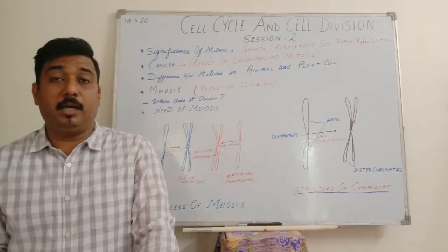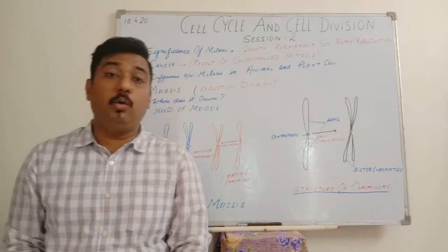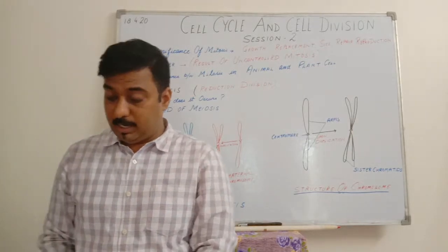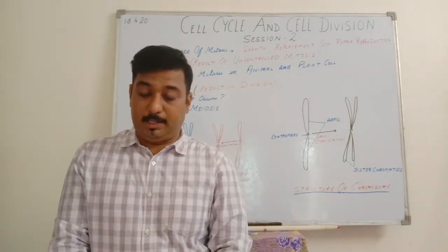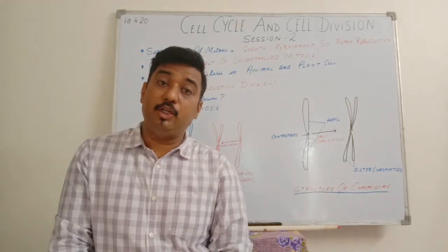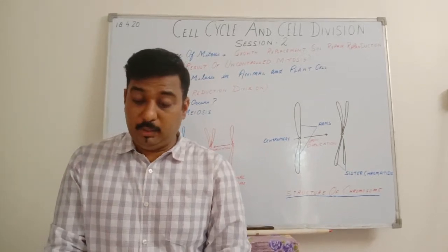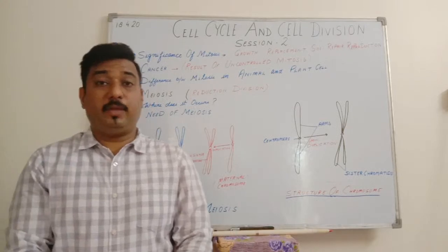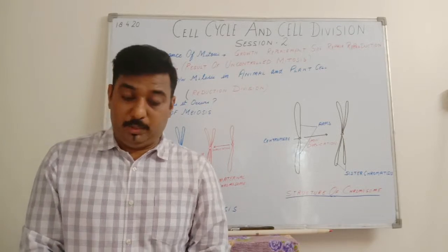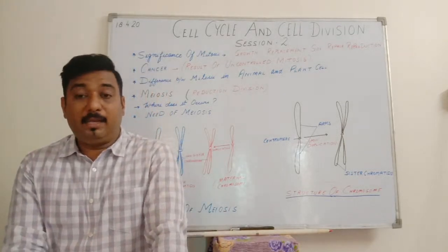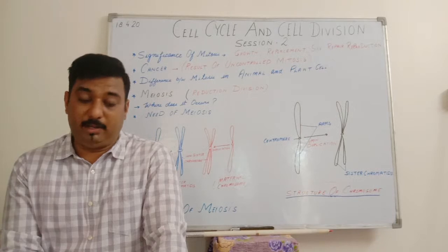The first one is mitosis. Mitosis occurs in two phases. The first one is karyokinesis, that is the division of nucleus, and the second one is cytokinesis that I had told you. This karyokinesis is also called the nuclear division. Why is it called the nuclear division? Because in this phase, the nucleus divides. The various phases that I had told you in the class that constituted the karyokinesis were prophase, metaphase, anaphase, telophase. I had explained you all these phases with the help of diagrams.